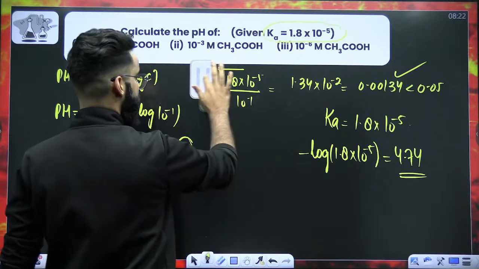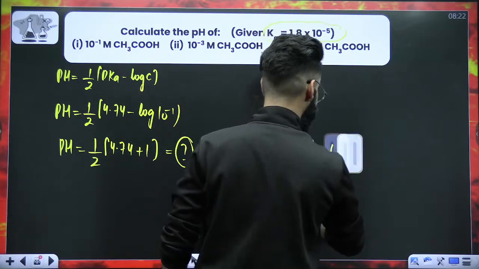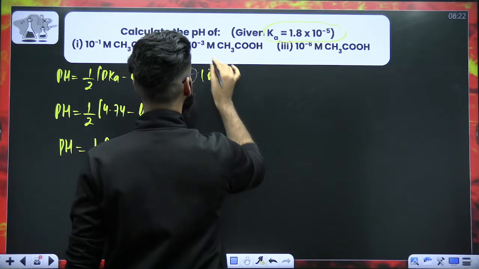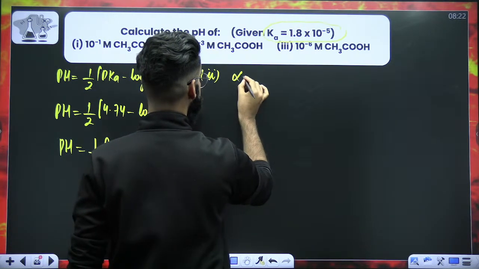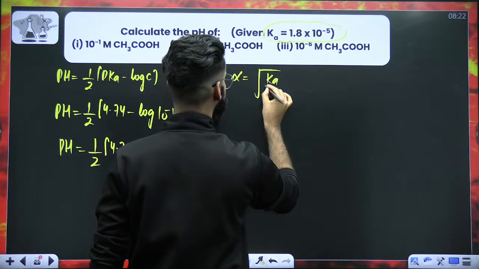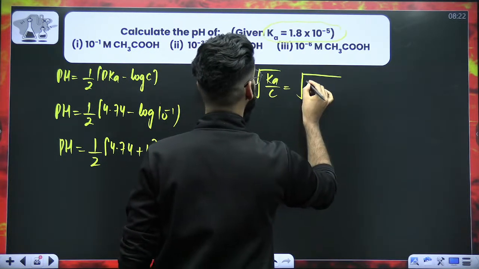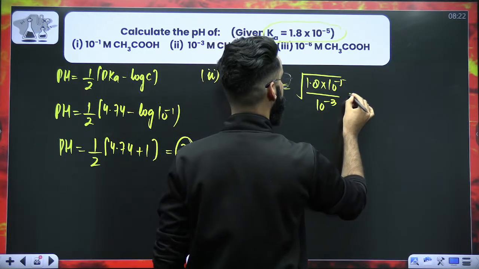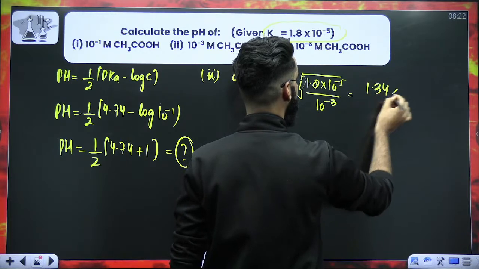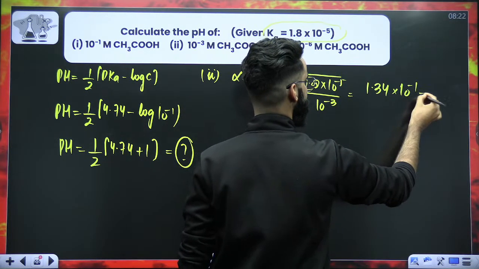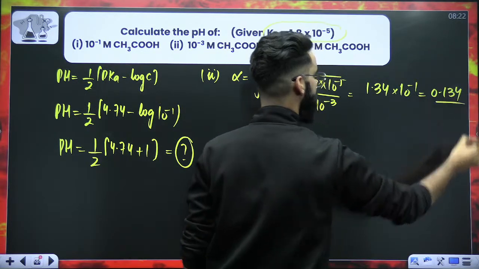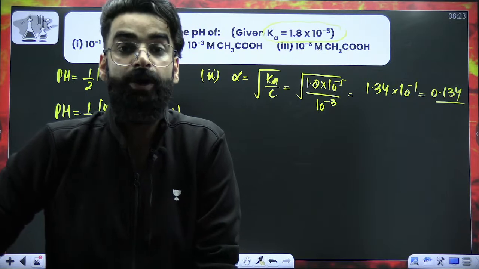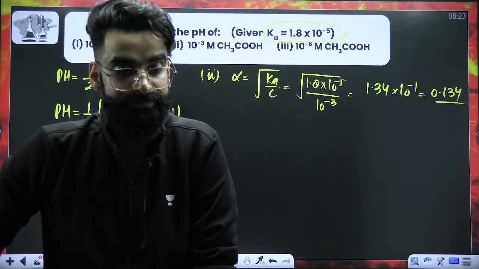Let's try to solve the second part of the question. Third part you can do on your own. It is 10 raised to minus 3 molar CH3COOH. First of all, I'll try to calculate its alpha: under root of Ka divided by C, which is under root of 1.8 into 10 raised to minus 5 divided by 10 raised to minus 3. Root of 1.8 is 1.34, into 10 raised to minus 1. The value is 0.134. Is 0.134 less than 0.05? No, it's not less than 0.05.